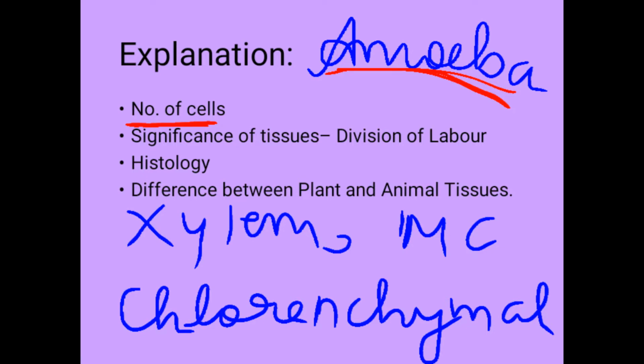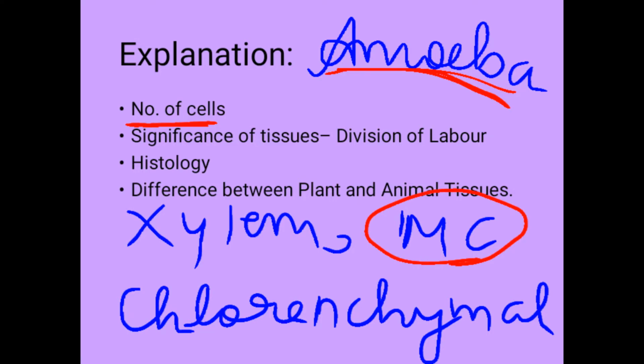Unicellular organisms are those in which there is only one cell. All the metabolic activities are carried out by a single cell. For example, amoeba. Multicellular organisms are made up of a number of cells. These cells are modified differently in their morphology to perform different but specific functions. In animals, including human beings, muscle cells are specialized for contraction and relaxation to bring about movement.